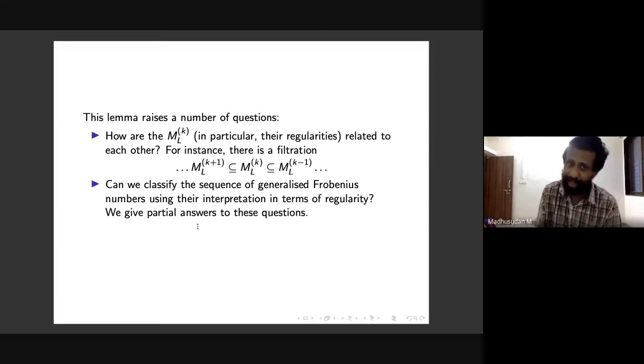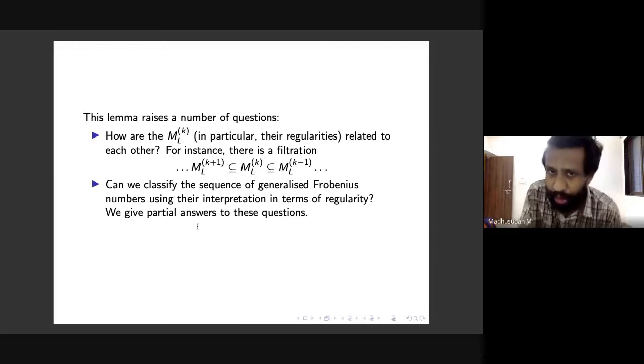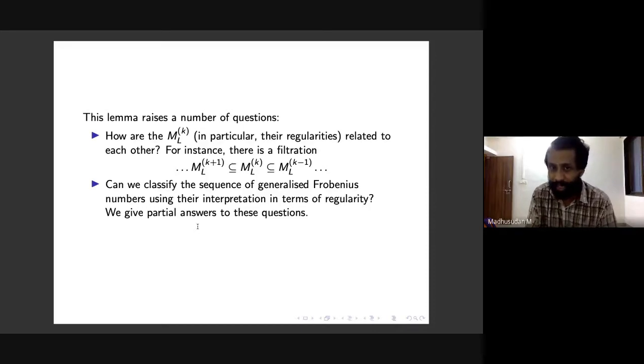As we might expect, these MLKs are quite closely connected to each other, and hence the regularities are somehow closely connected to each other. And unearthing that seems to be an interesting direction. So, for instance, one simple relation between the different MLKs is that there is a filtration like this. So MLK is sandwiched between MLK plus 1 and MLK minus 1.